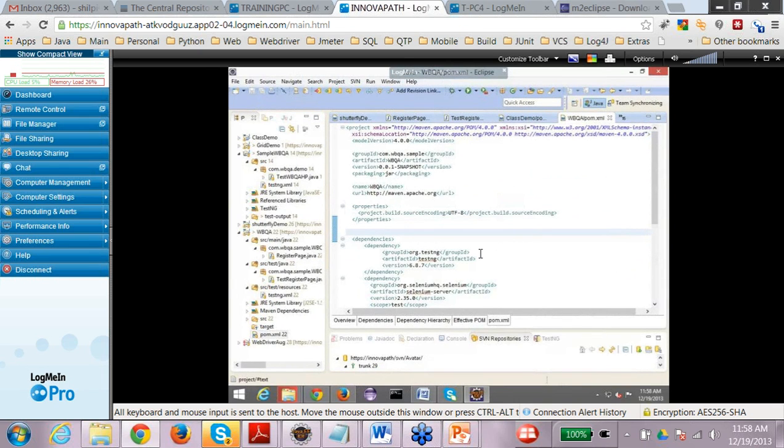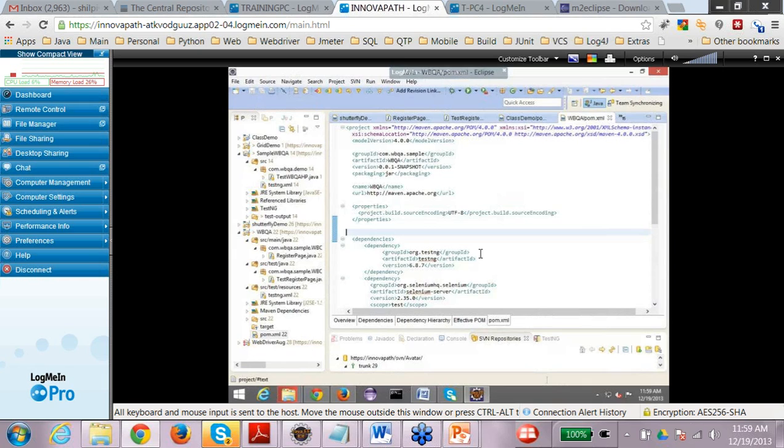The difference between creating a project without a build tool, without Maven, and with Maven is that when you create a project without Maven, you have to right click and add the dependencies on your own. You will be adding the TestNG library or JUnit library or the Selenium server standalone jar. Any other dependencies, you have to add to your project on your own. In Maven, you don't do that. You just add the dependencies in pom.xml, and Maven automatically downloads them then and there and adds them to your project.